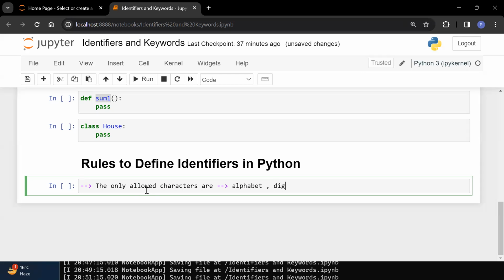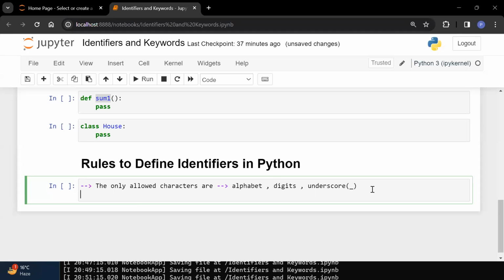Second is what? Digits are allowed. You can use digits in your identifier, no any issues there. Third one is what? Your underscore symbol. Your underscore symbol is also allowed in your Python. So only these three characters are allowed in your Python. That is your first rule.